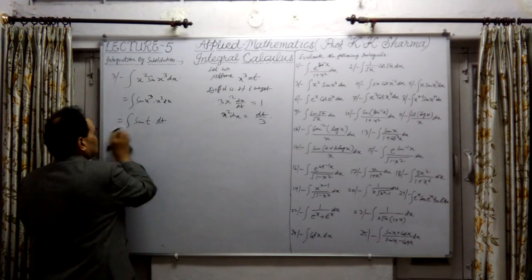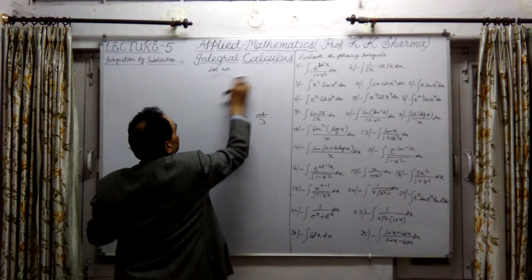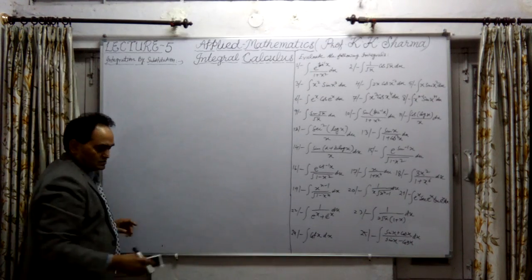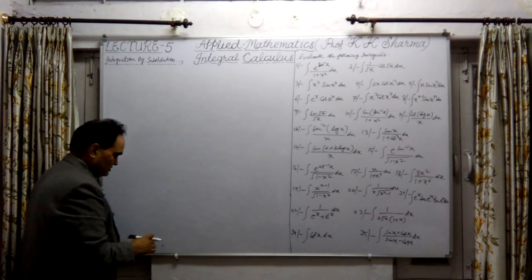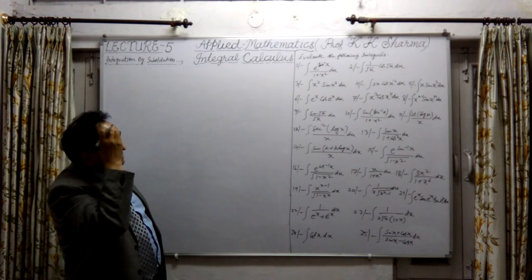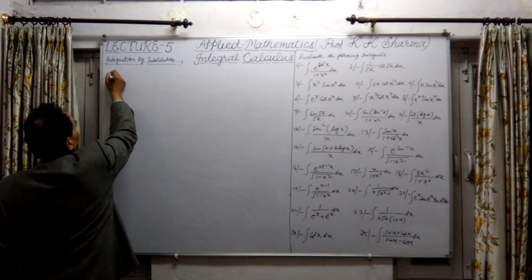This is question number 3 we have done. Similarly, other questions we are going to do. Maybe 1 or 2, but let me solve them just from the practice point of view, so that one can get practice. Now, question number 4.